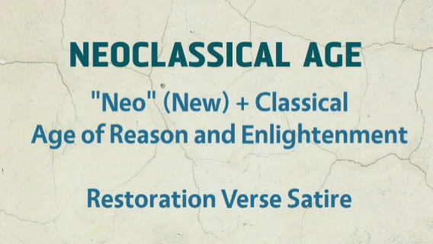Samuel Butler's Hudibras is a huge poem, over 10,000 lines, mock heroic in form.